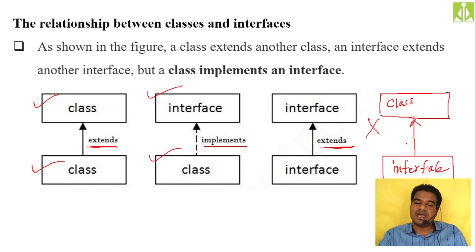You cannot extend or implement an interface from a class. Doing so is an error. So only these three possible cases we have. If you are having an is-a relationship between the classes, use the extends keyword. And if you have an is-a relationship between interface and class, use implements. And if you have an is-a relationship between the interfaces, use extends again. So this thing you have to remember.